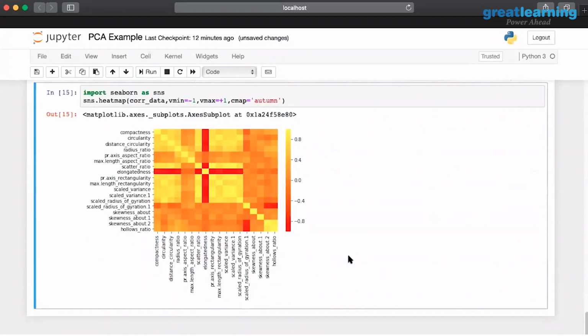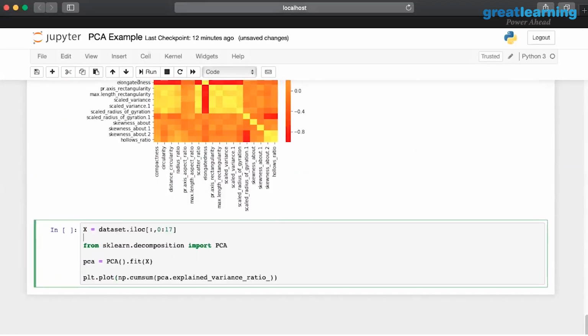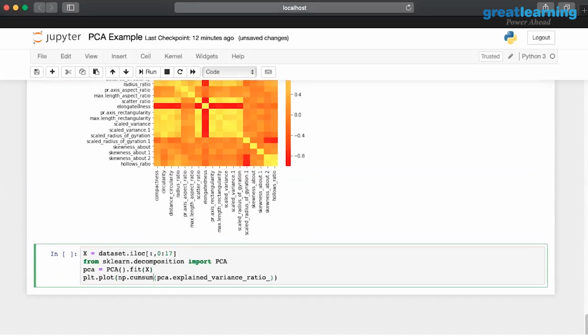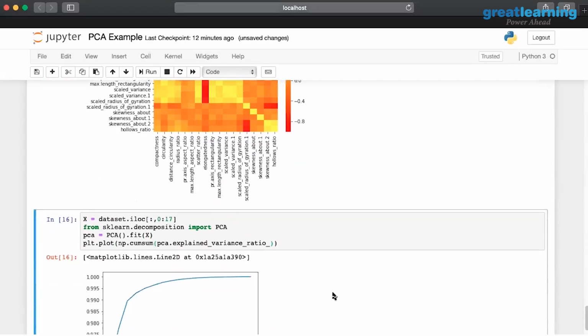So you will find this specific aspect here. Remember, I told you there is a large amount of correlation between almost all the independent features. That's a no-go for some of our algorithms, and that's something we have to be worried about. Using a dimensionality reduction technique here would be the most appropriate solution to this problem. So here we're going to implement PCA. We're going to fit it and plot the implementation.